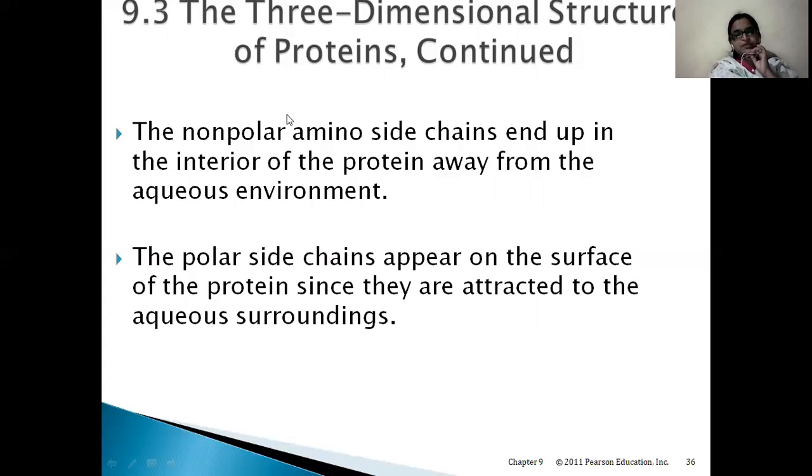So these proteins definitely will be in an aqueous environment because they will be present inside the cell, and inside the cell there is cytoplasm, right, which is aqueous in nature.